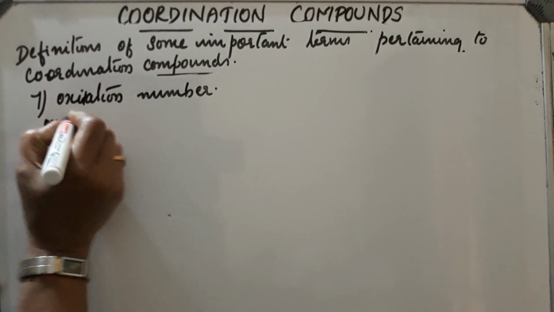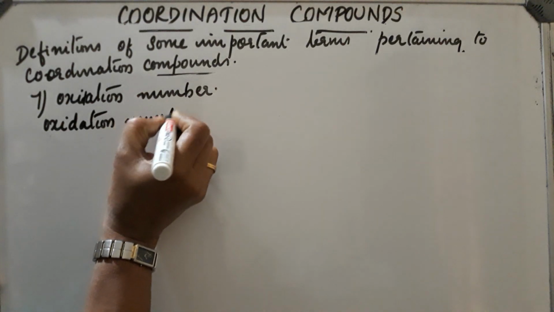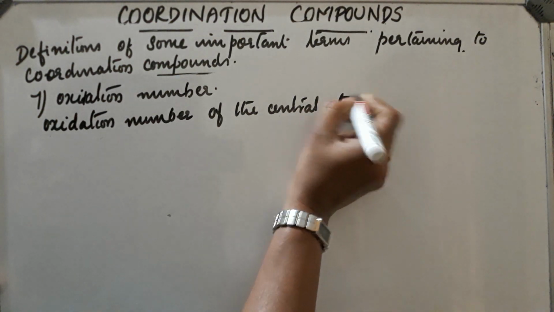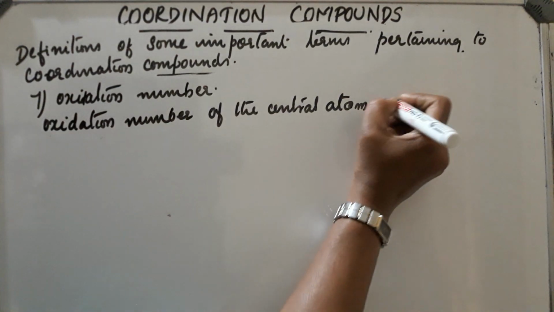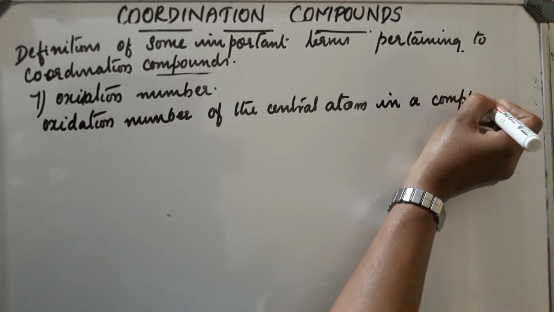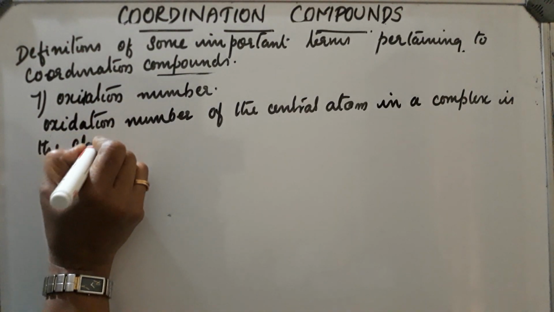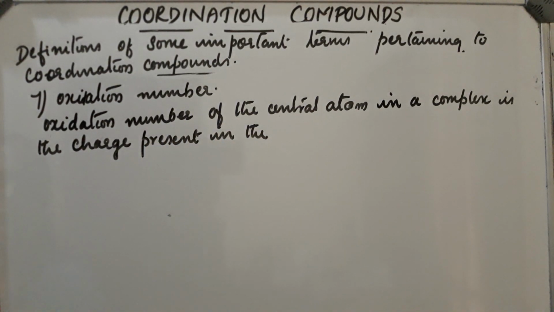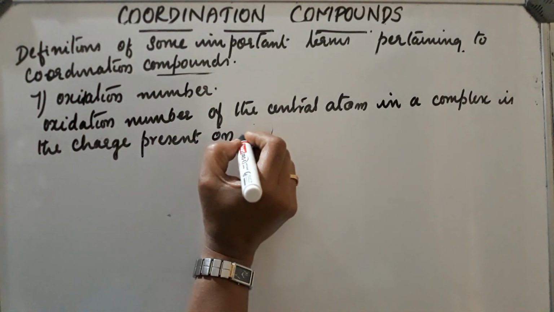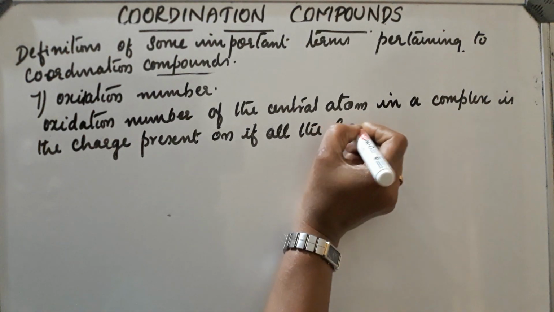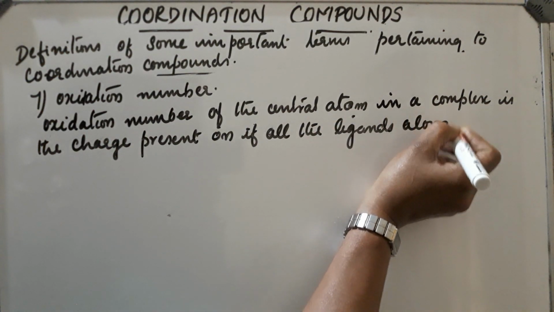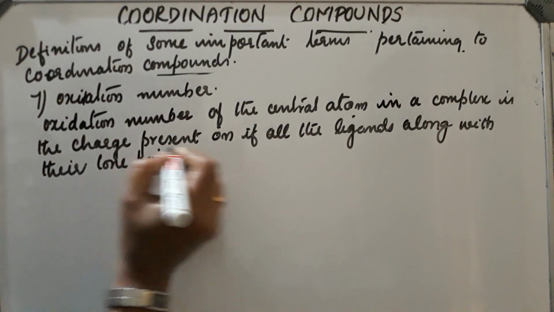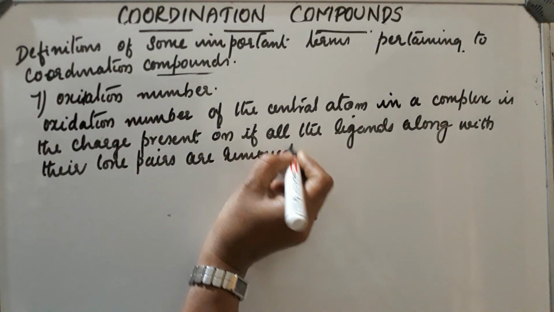Oxidation number of the central atom in a complex is the charge present in the metal atom, or present on it, if all the ligands along with their lone pairs are removed from the central atom.